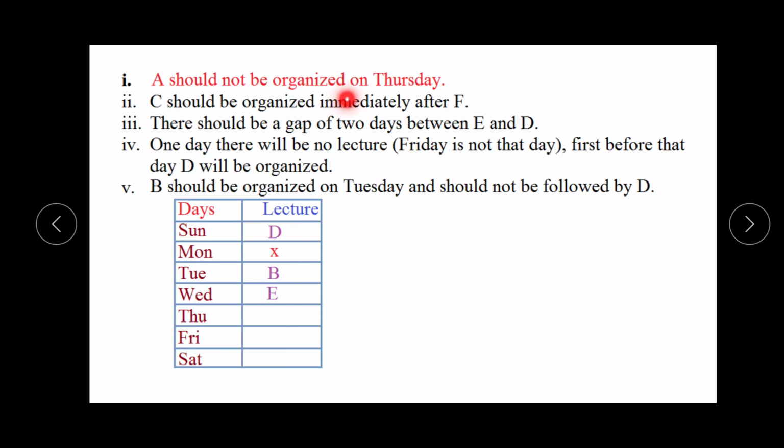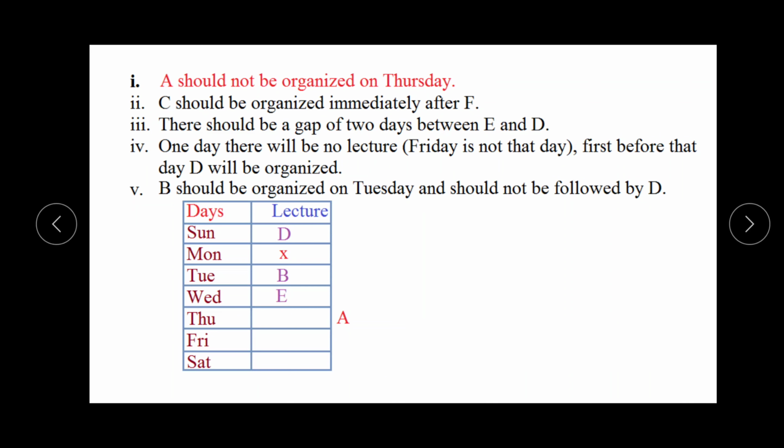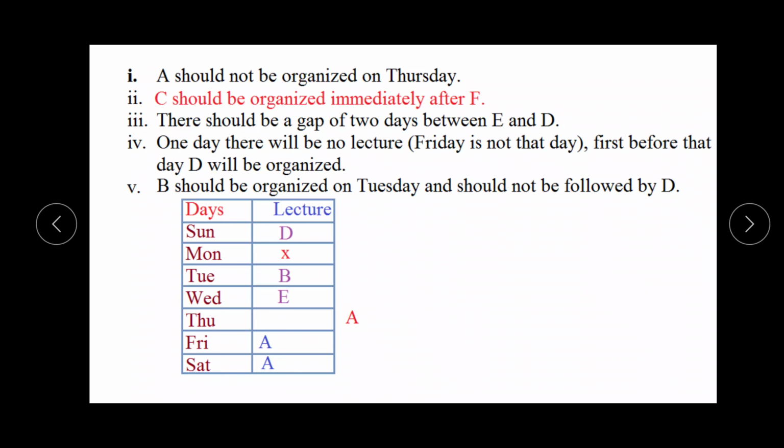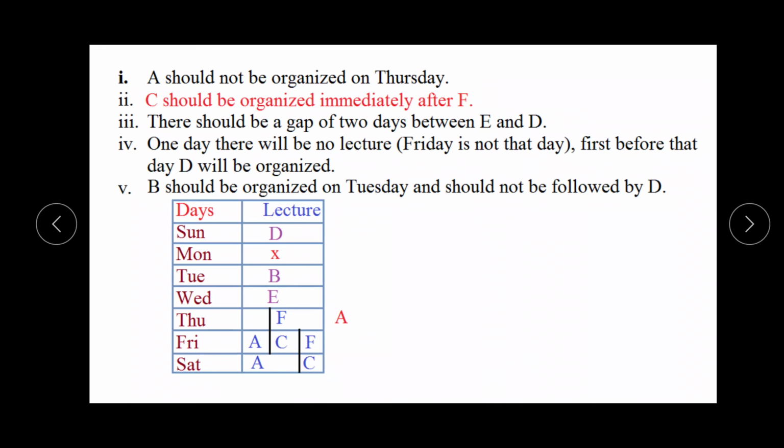A should not be organized on Thursday. A cannot be organized on Thursday. It means for the possible positions of A, there are two places. On Friday A can be there, and on Saturday A can be organized. But if we read the next information, which is C should be organized immediately after A, it means F and C will be together. First F will be organized and then C will be organized, so F can be organized on Friday also, and on Saturday C can be organized.